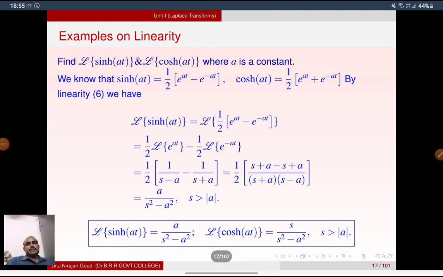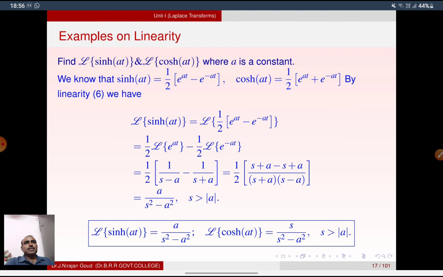Laplace transform of sin hyperbolic at and cos hyperbolic at, where a is a constant. We know that the hyperbolic functions are: sinh at is equal to 1 by 2 into e power at minus e power minus at. Cosh at is equal to 1 by 2 into e power at plus e power minus at.